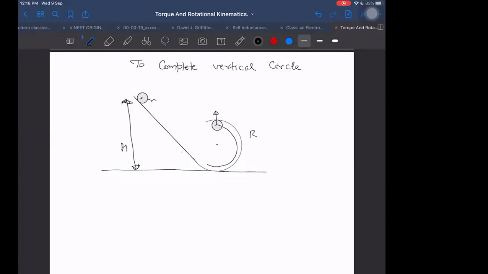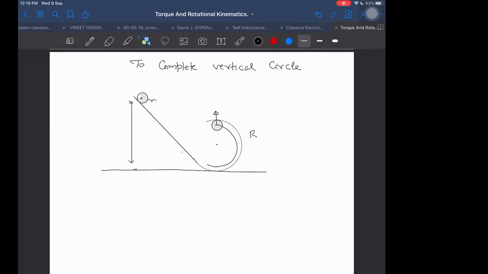Height also depends whether they are giving center to center or center to ground. If they are giving center to ground height as h, then potential energy loss will be mg capital H minus R, right? Yes, sir. But if I'm giving center to center height only h, that also may be given, depends on the wording of the question. Right, mgh.